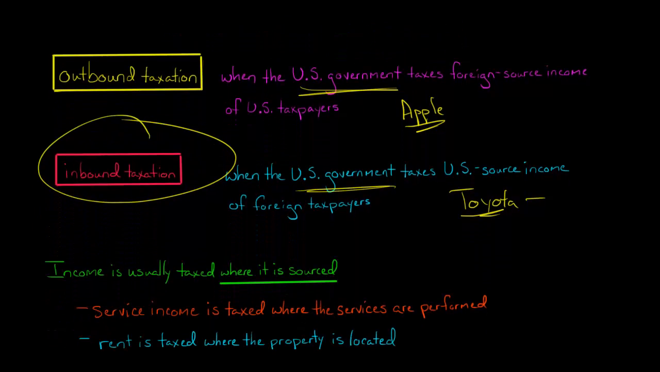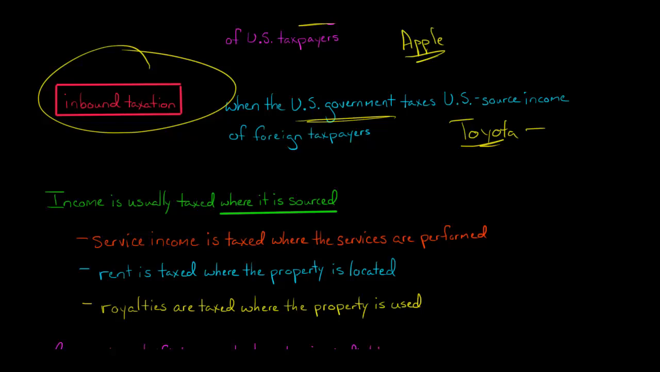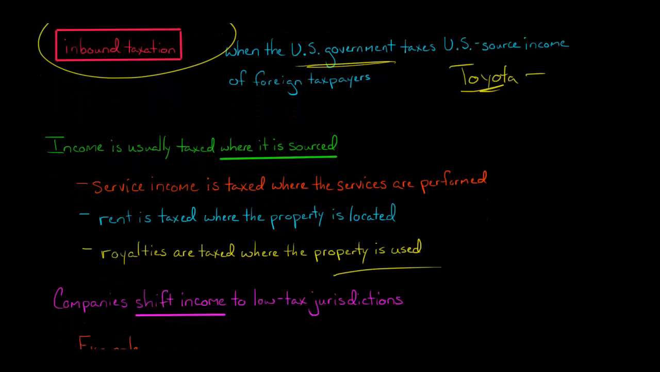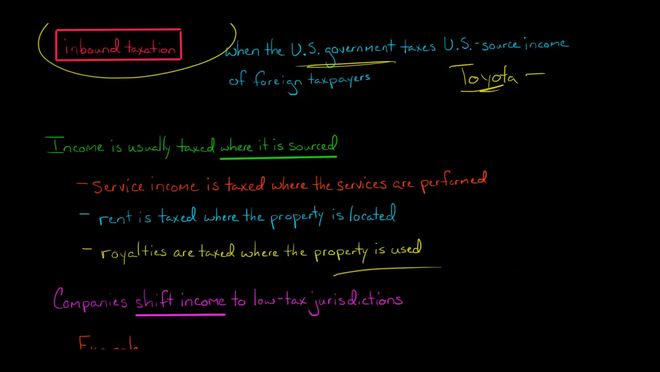Income is generally taxed where it is sourced. There are exceptions, and a lot of them, and we could talk about that in the videos to come. But just to give you a few ideas: personal service income is taxed where the services are performed, like a law firm performing legal services. Rent is taxed where the property being rented is located. Royalties are generally taxed where the property is being used. Again, there are exceptions to all of these, and we'll talk about them in future videos.